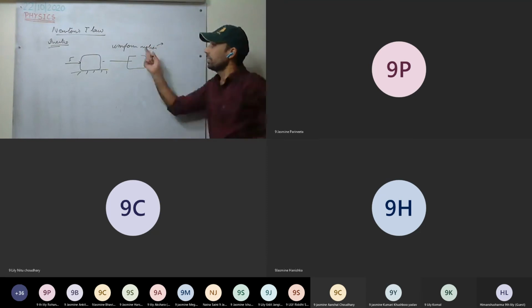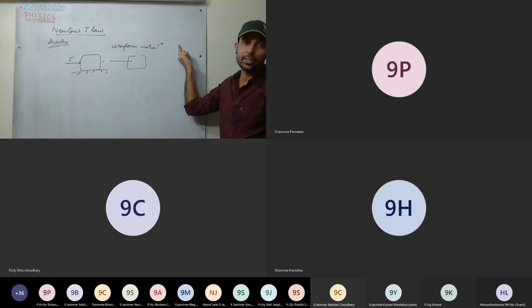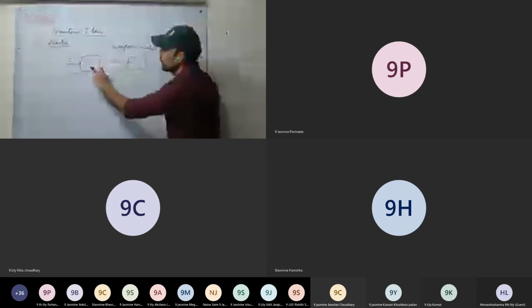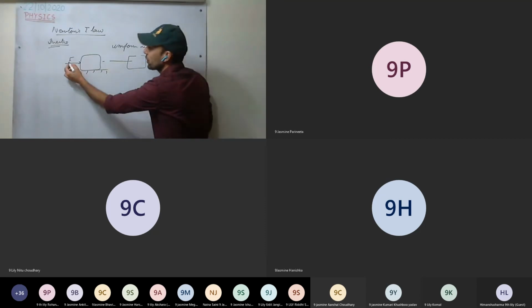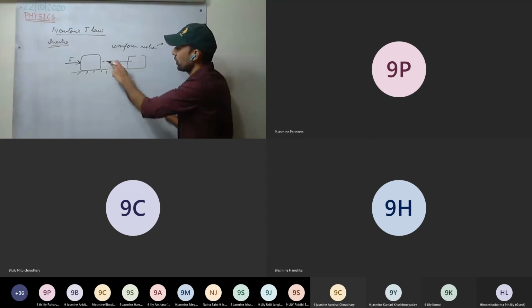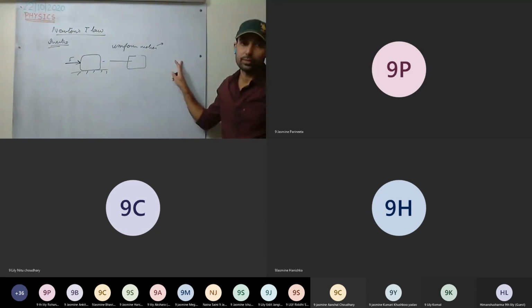Uniform motion means the speed remains the same and the direction remains the same, that is, velocity does not change. So to keep the body in uniform motion, we have to constantly keep applying force. A constant force is always applied on the body to keep it in uniform motion.